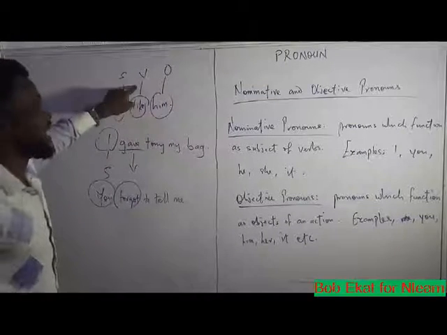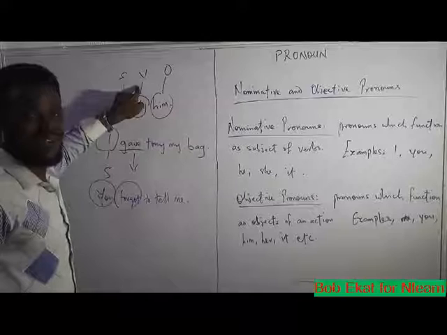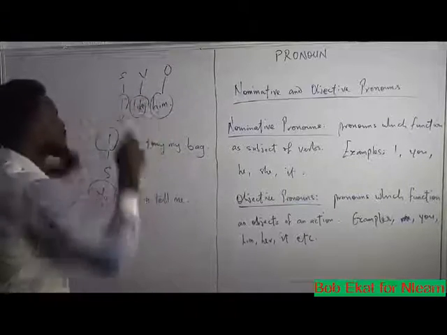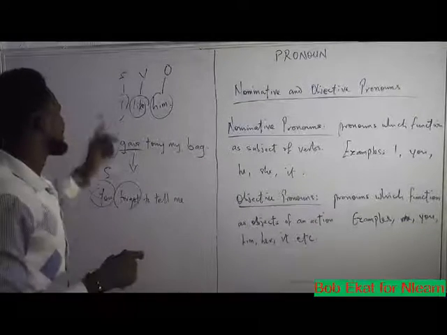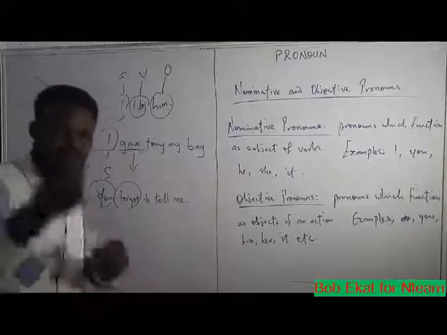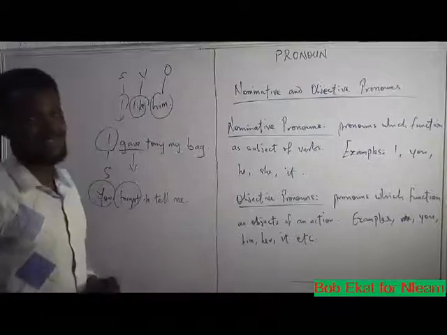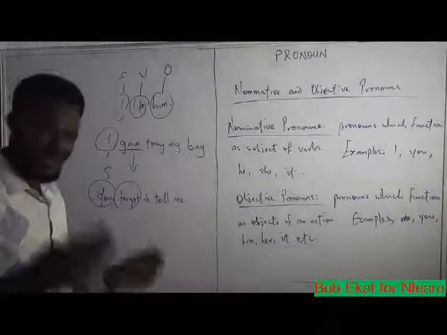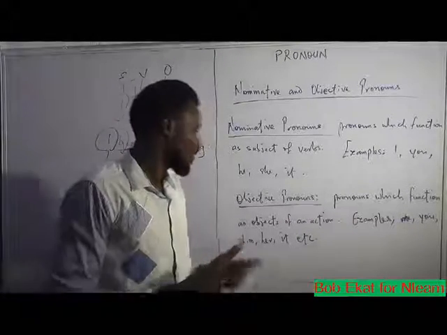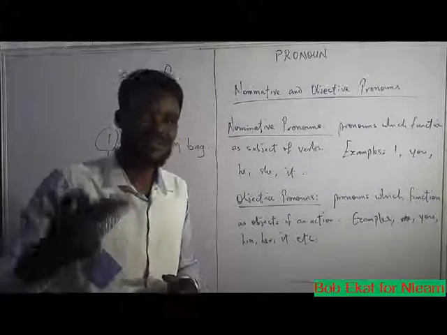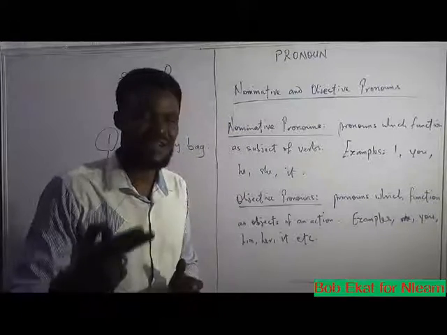The action is like. And who amongst the two pronouns here is the object of the like? It is him. In most cases, objective pronouns come after the verb. After the verb.